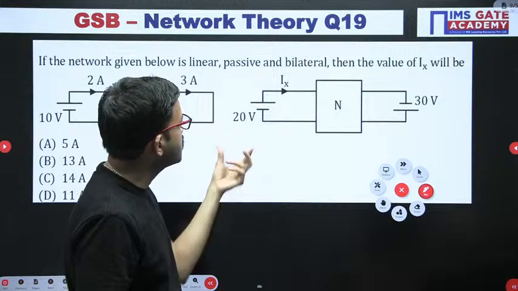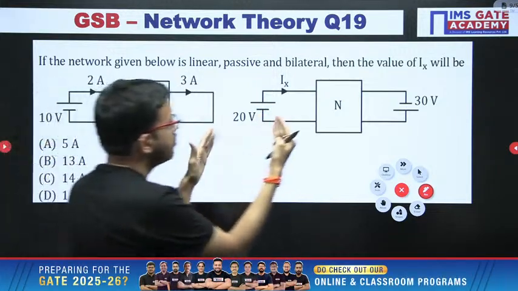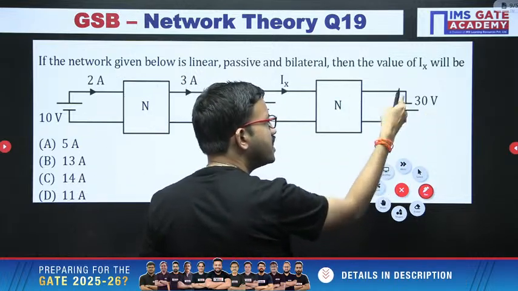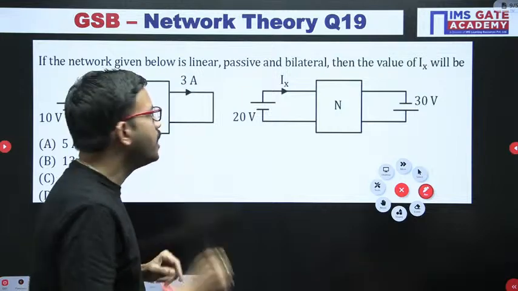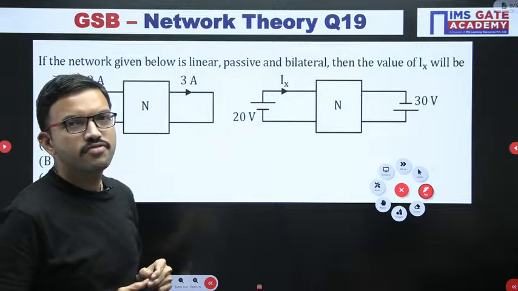Now the question is, when you have the same network, but here a 20 volt source is given, here a 30 volt source is given, and the polarities are minus plus, at that time how much current is flowing in this branch? That is the question. Yes, very good, Ashwin.